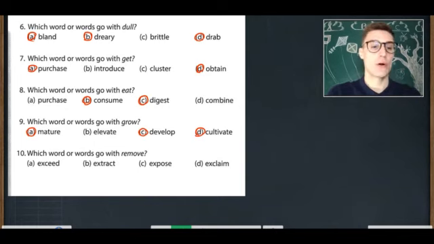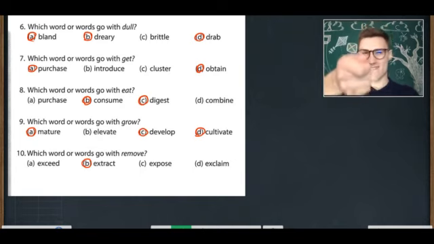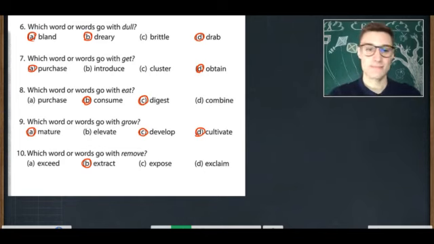10. Which word or words go with remove? A, exceed, B, extract, C, expose, D, exclaim. Which word or words go with remove? B, extract. Great. Make sure you got all these correct answers.